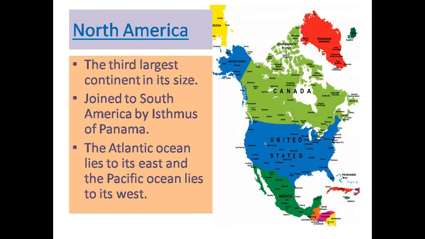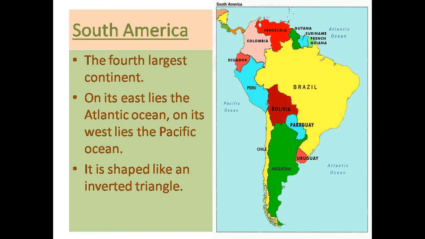North America is the third largest continent in the world in its size. It is joined to South America by a narrow stretch of land called the Isthmus of Panama. The Atlantic Ocean lies to its east and the Pacific Ocean to its west. South America is the fourth largest continent. On its east lies the Atlantic Ocean, while on the west is the Pacific Ocean. It is shaped roughly like an inverted triangle.